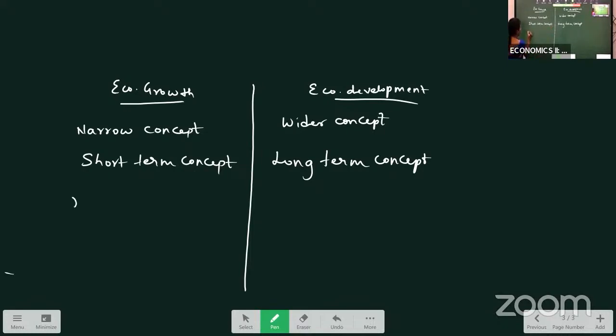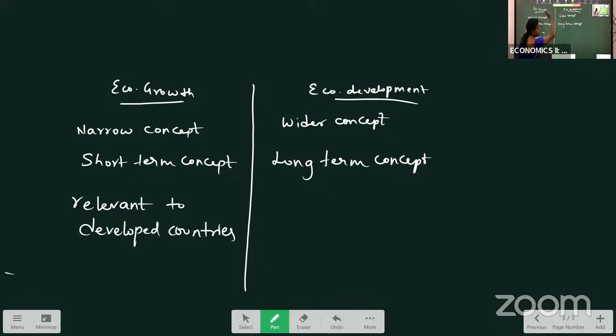And economic growth is relevant to developed countries. Why? Because in developed countries, development is already done. Means why do we call them developed countries? Because they already have all the necessary facilities for development. And economic development is relevant to developing